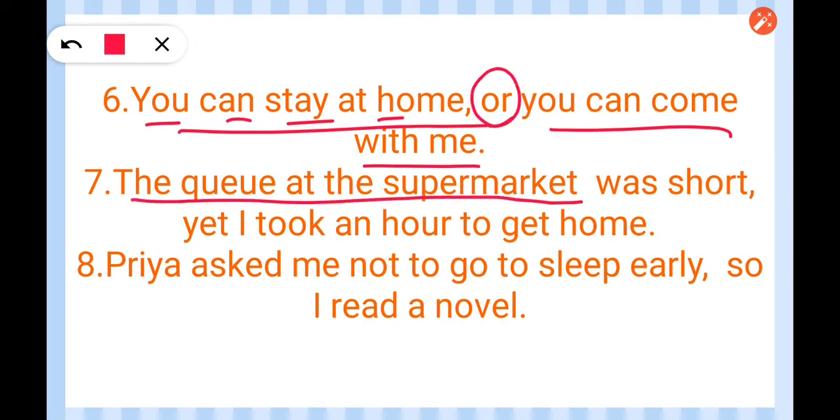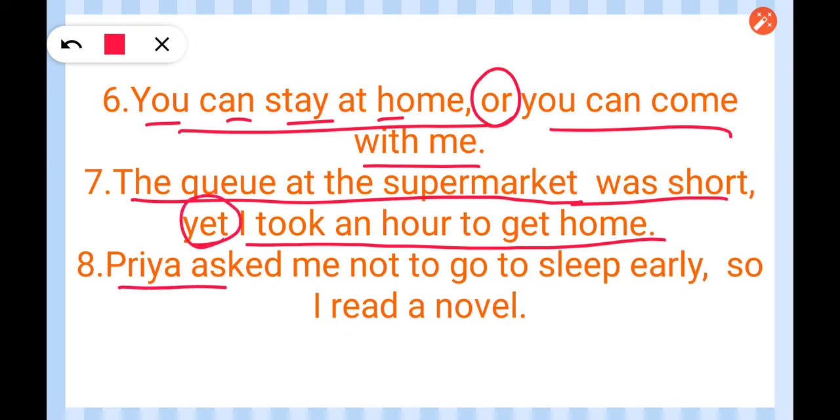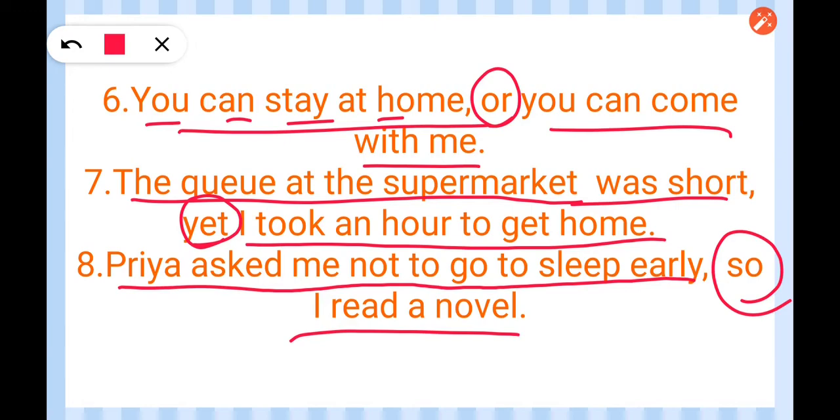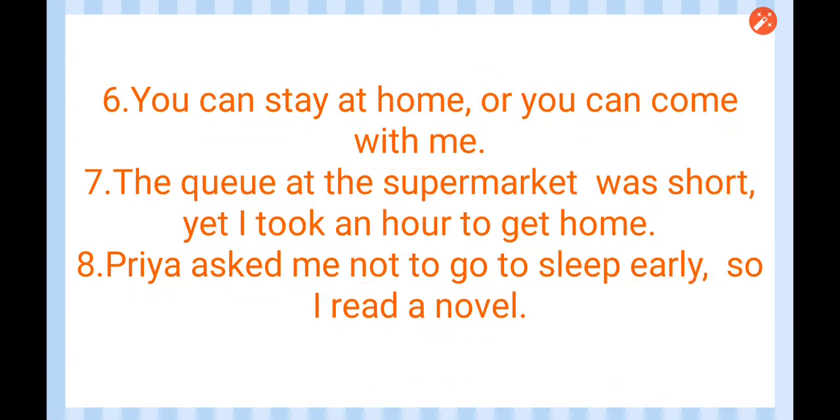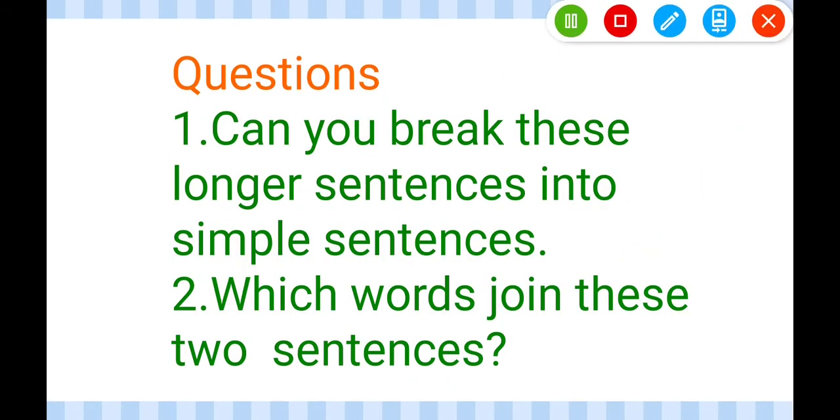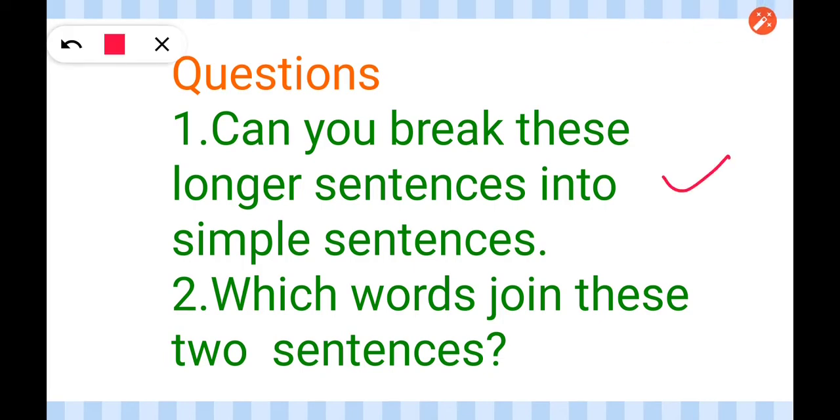The queue at the supermarket was short. This is your first simple sentence. I took an hour to get home. This is your second simple sentence. Here yet is a joining word. Priya asked me not to go to sleep early. This is your first simple sentence. I read a novel. This is your second simple sentence. Here so is a joining word. We have already discussed the answers of these two questions.